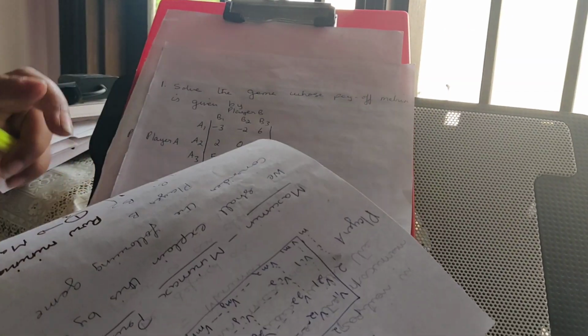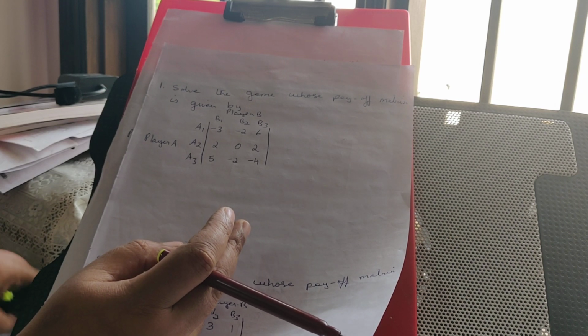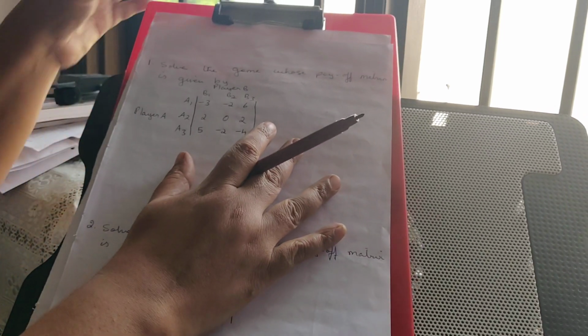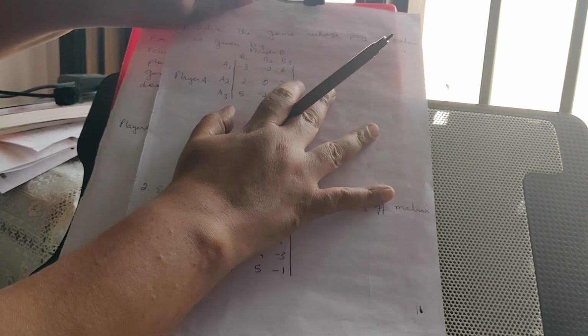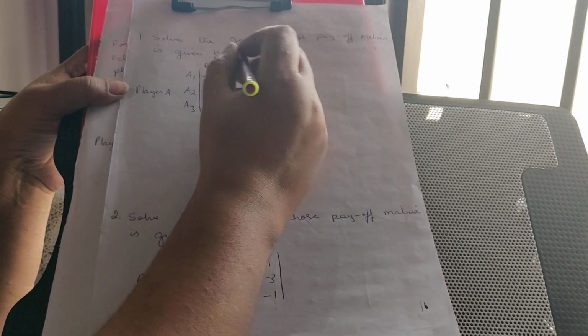Now, I am going to work out problems based on this maximin and minimax principle. Now, just see, the question is: solve the game whose payoff matrix is given.